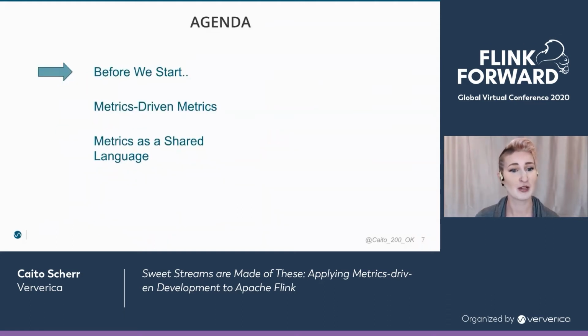So firstly, I'm going to go into a couple things before we start. Some overview of some basic principles. Next, where to get started. The best data-driven principles all rely on really good metrics and observability. So how do you create a healthy, sustainable metric cycle that's specific to your Flink application? I jokingly, but also seriously, like to think of this as metrics-driven metrics.